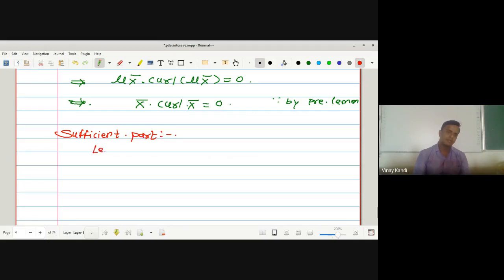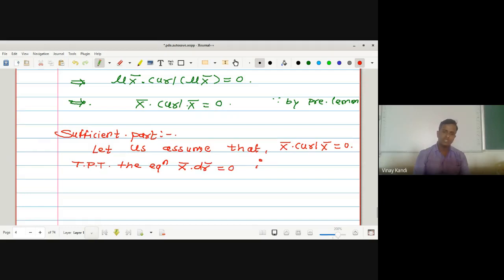Let us assume that x bar into curl x bar is equal to 0. We have to prove that the equation x bar into dr bar is equal to 0 is integrable, that is, the Pfaffian differential equation is integrable.